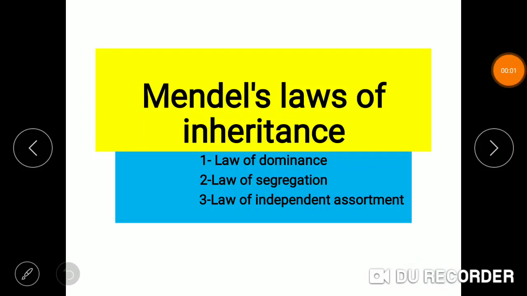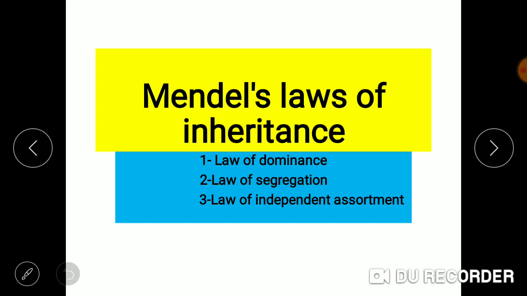Hello students, today we'll be studying about Mendel's law of inheritance. Gregor Johann Mendel has given three laws. First law is law of dominance, second law is law of segregation, and third law is law of independent assortment. Based on the experiments he performed on the pea plants, he has given these three laws.